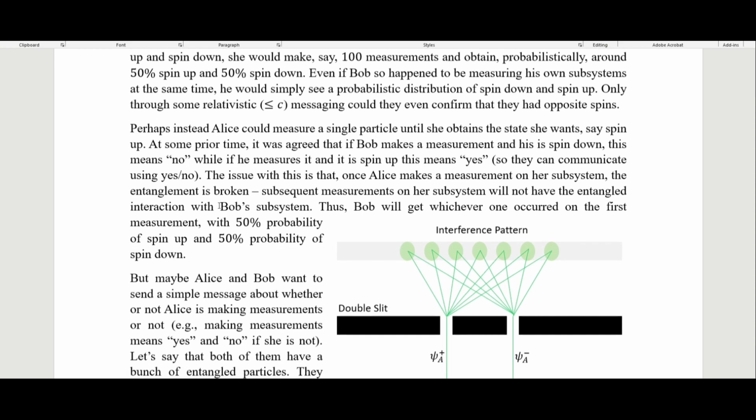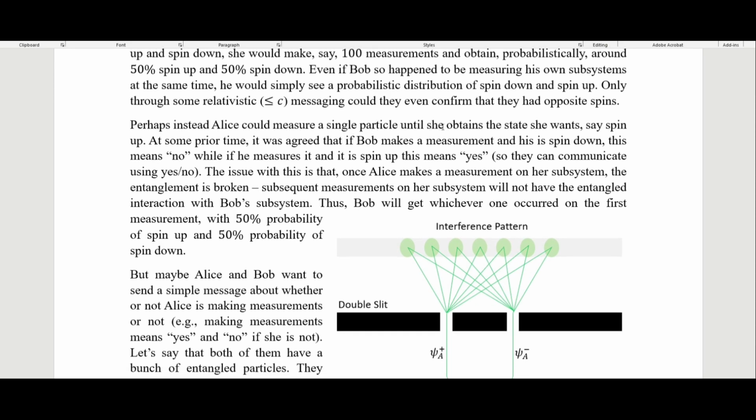So perhaps instead Alice could measure a single particle until she obtains the state that she wants. Say spin up. Say she's trying to give Bob spin down, so she wants to keep measuring until her particle is spin up. And it was at some prior time agreed that if Bob makes a measurement and his is spin down, this means no, the answer to some previously agreed upon question, while if he measures it and it is spin up, this means yes. So they can communicate using yes and no to maybe some previously agreed upon question that they're trying to answer.